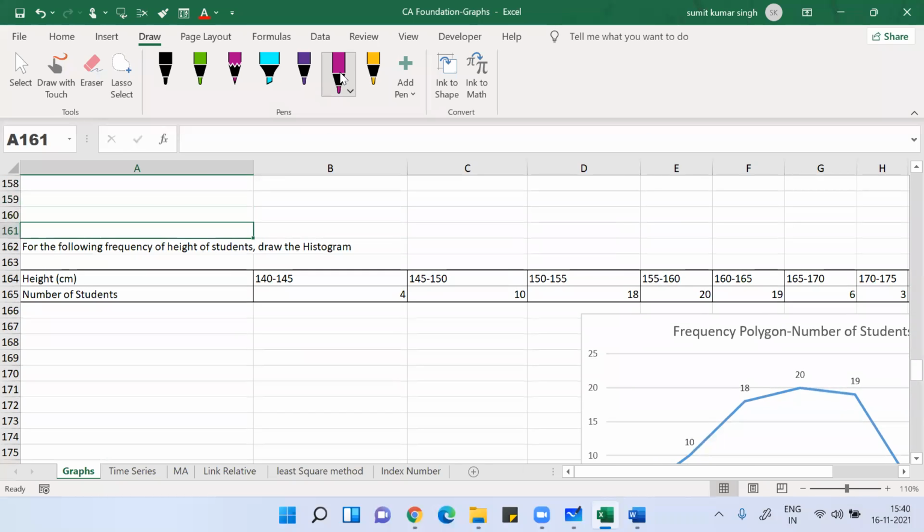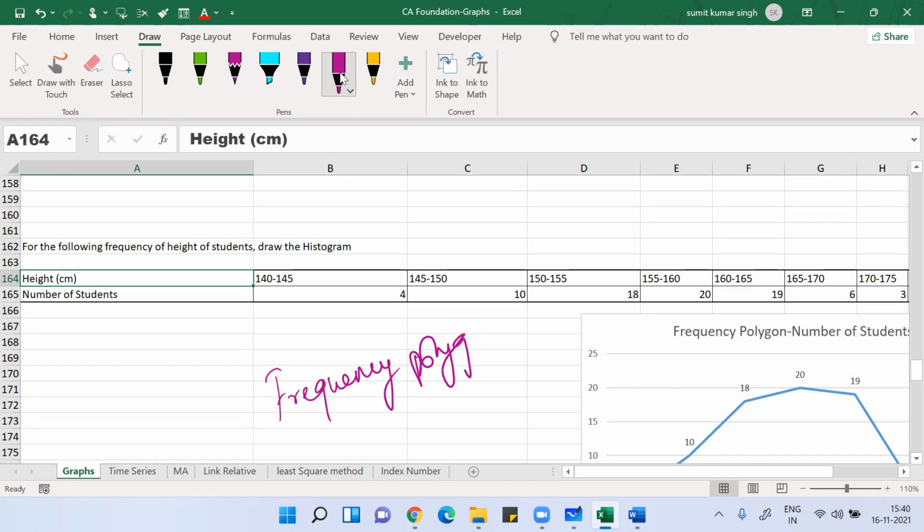Okay. So when it comes to frequency polygon, what is frequency polygon? For the frequency polygon, we take the help of something called a frequency curve. Frequency curves are of different types. It is a J-shaped curve, an L-shaped curve, a U-shaped curve, a bell-shaped curve. Different types of frequency curve are there.